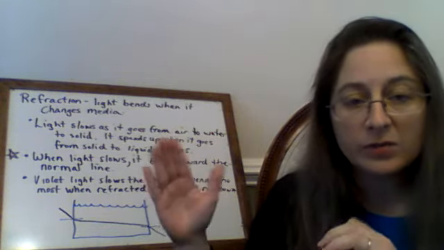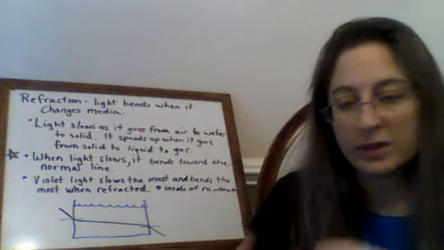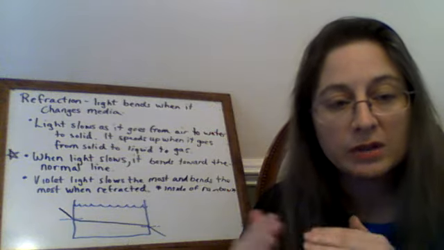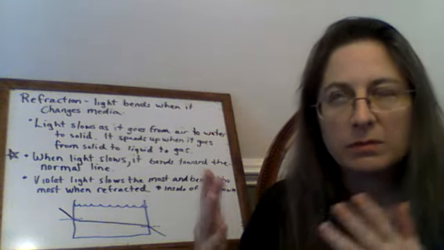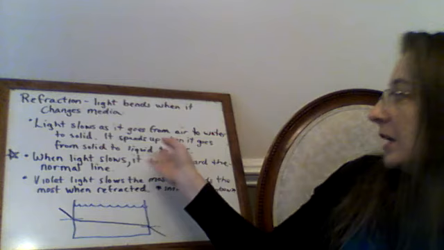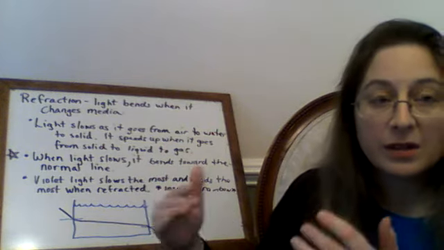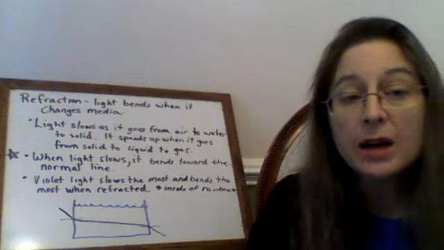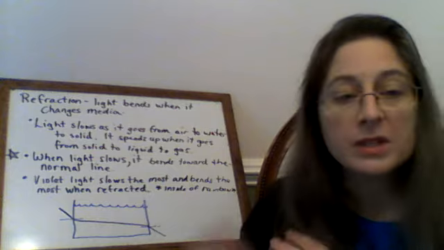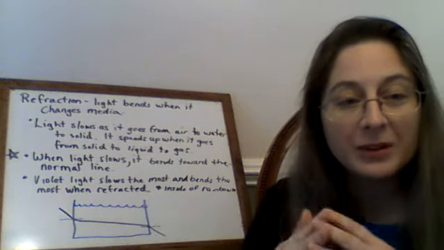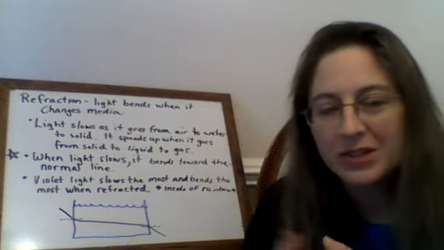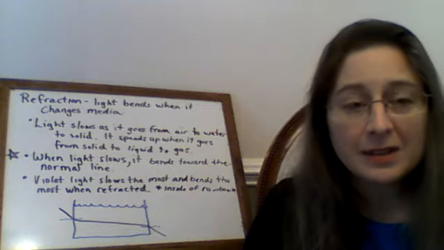When it goes from air into water, for example, like our drawing here, light will slow down. And because it slows down, it will change speed, obviously, and then it will bend. Light slows down as it goes from gas to liquid to solid, and it speeds back up when it goes from solid to liquid to gas. That seems really counterintuitive, right? We think of once something slows down, it's kind of lost energy and it can't just speed back up. But that's not how light behaves.